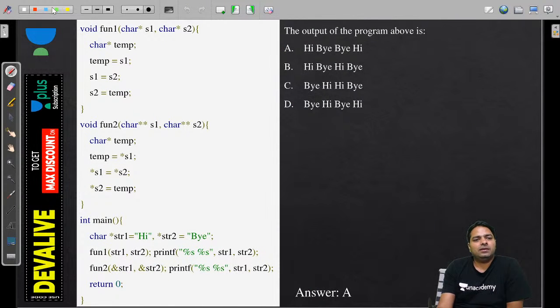Next one. Now do we have any static variable here? No, right? So directly we start executing.